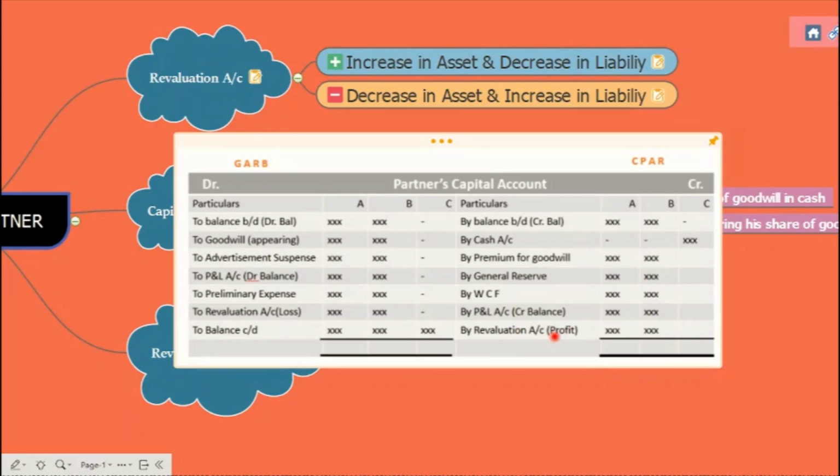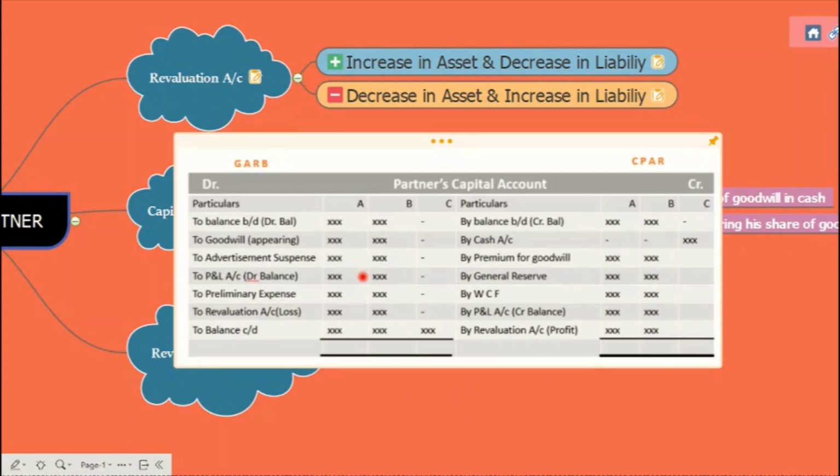Then there is a revaluation profit. If any profit arises from the revaluation, that is transferred to the capital account. On the debit side, we have balance and then goodwill. This is a goodwill which is already appearing on the asset side of the balance sheet, so we need to write it off. Advertisement suspense account, P&L account debit balance means the one appearing on the asset side. Preliminary expenses, these are the accumulated losses which are supposed to be written off.